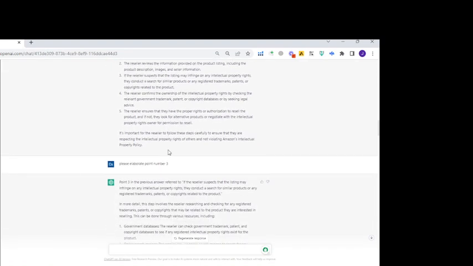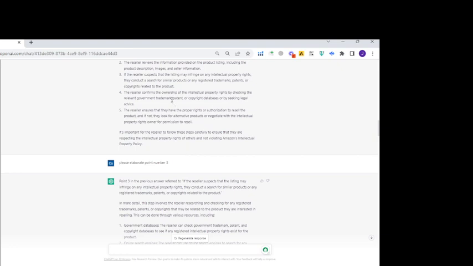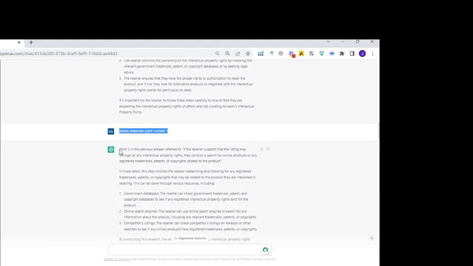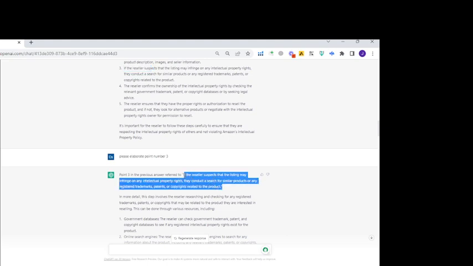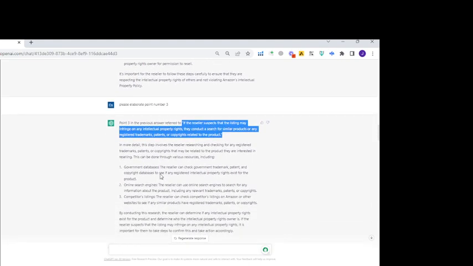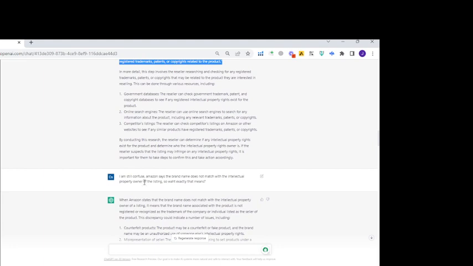However, when I'm reading this, I haven't understood that point, so I just tell it to explain this one. So point 3, here you go. If the reseller suspects that, it first iterates that point and then explains it in more detail. So I just further communicate about it. I am still confused.